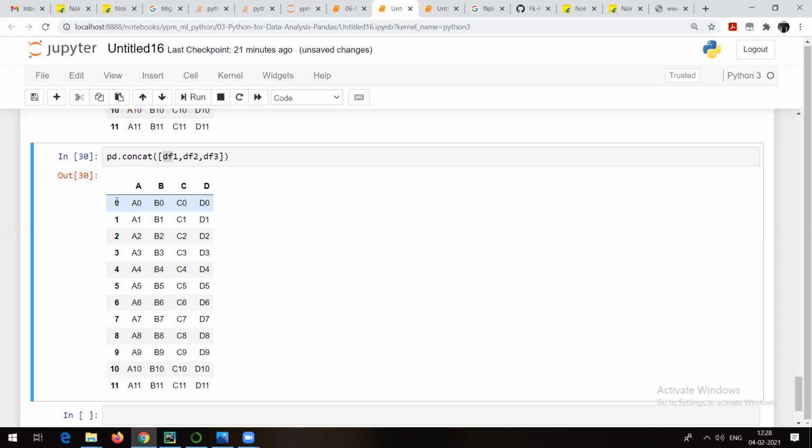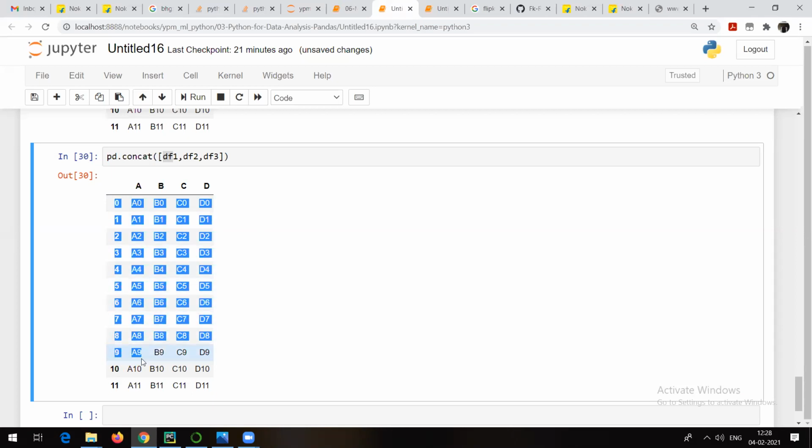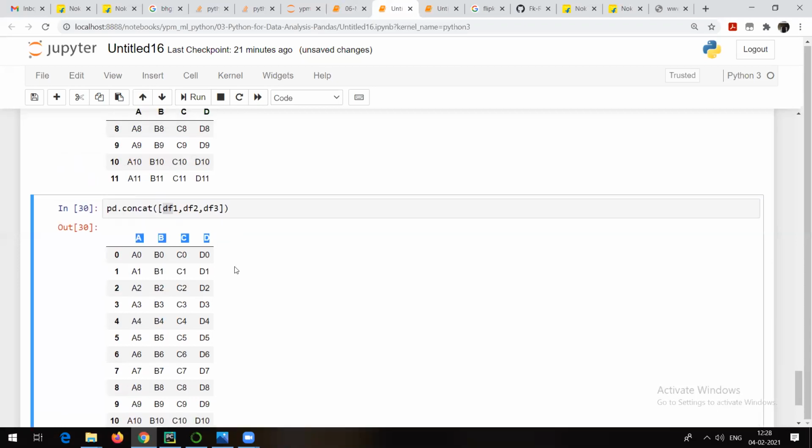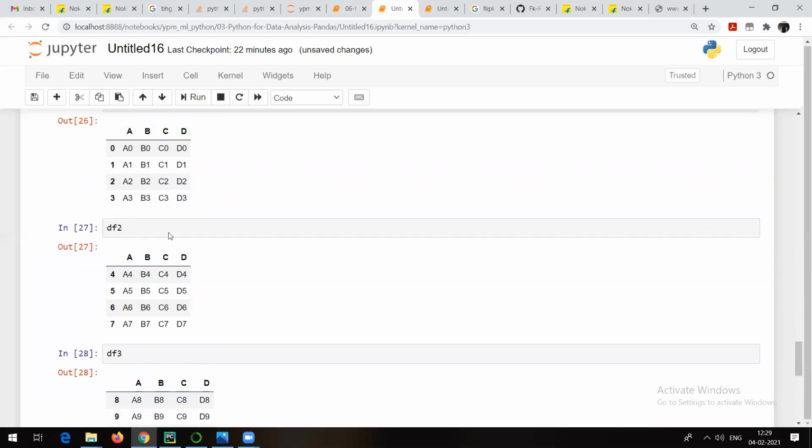You can notice that as the indexes were different, we are able to do this. In df1 we have a0, b0, c0, d0, a1, b1, c1, d1 till a3, b3, c3, d3. Similarly df2 and then df3. Now this is concatenation on the basis of rows or indexes. The same thing we could have done on the basis of columns A, B, C, D, but the columns remain the same, whether it's df1, df2 or df3.